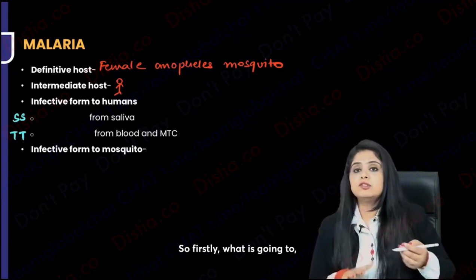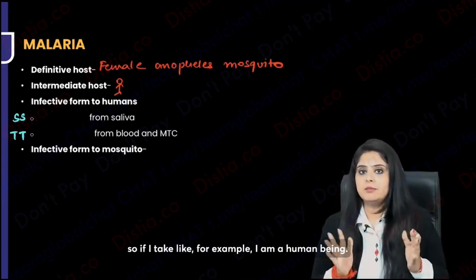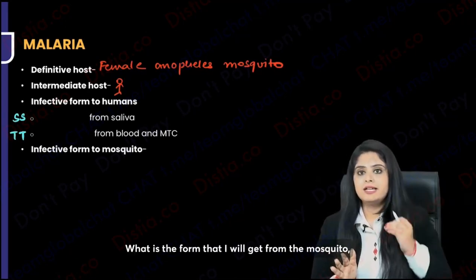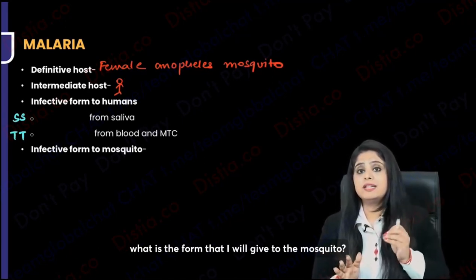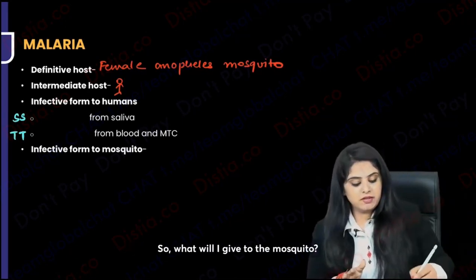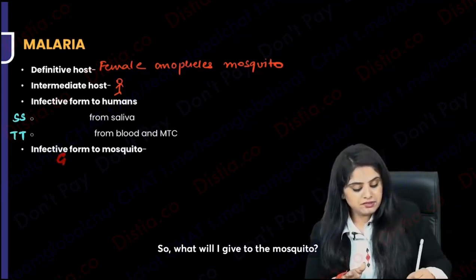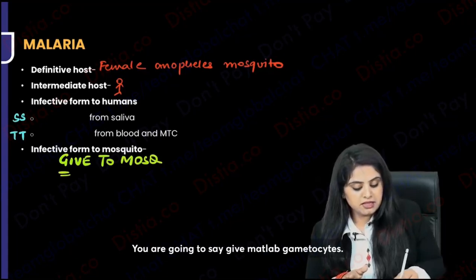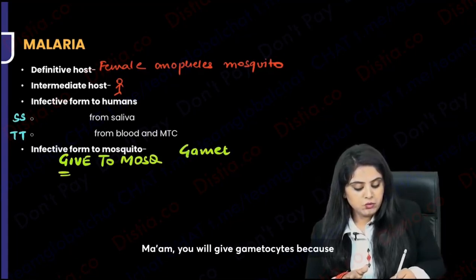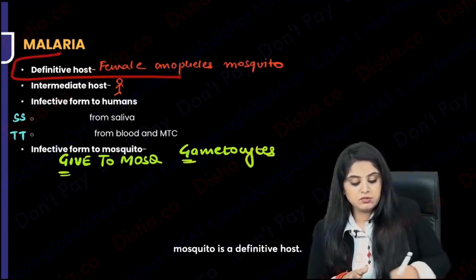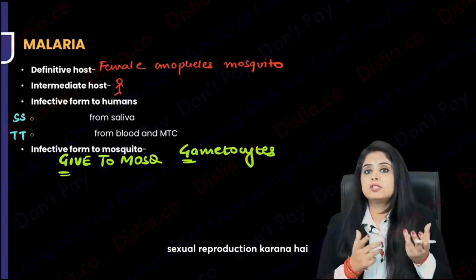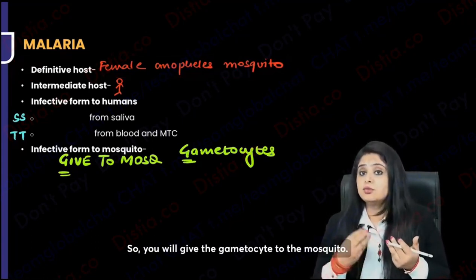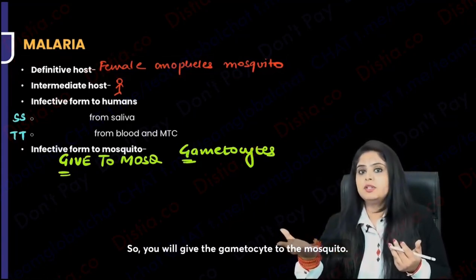So if I am a human being, what is the form that I'll get from the mosquito? What is the form that I'll give to the mosquito? If I ask you, what am I going to give to the mosquito? You are going to say gametocytes. Yes, you will give gametocytes because the mosquito is a definitive host. The mosquito has to complete the whole sexual reproduction from male and female gametocytes. So you will give the gametocyte to the mosquito.